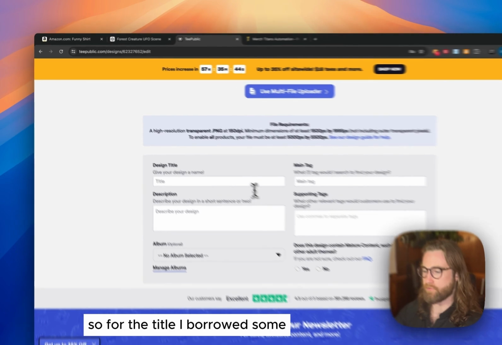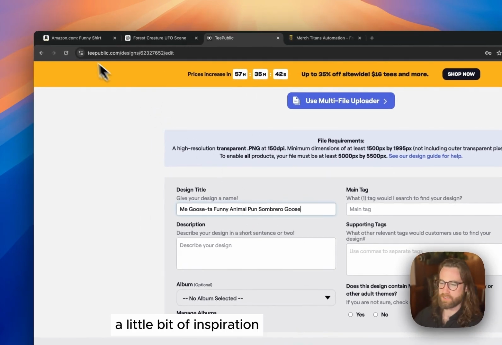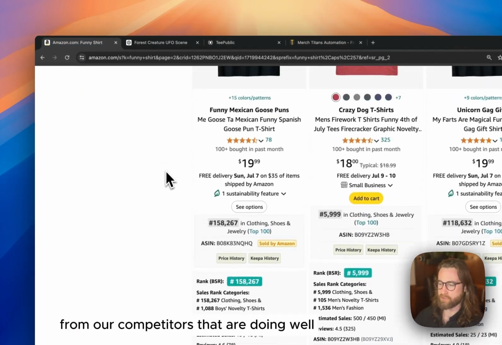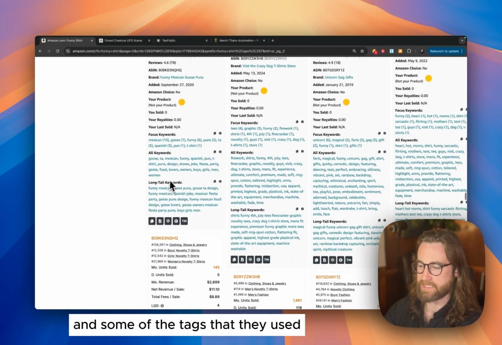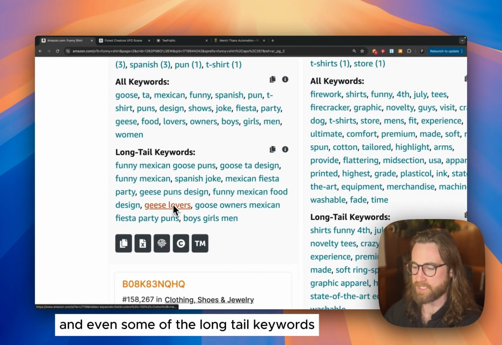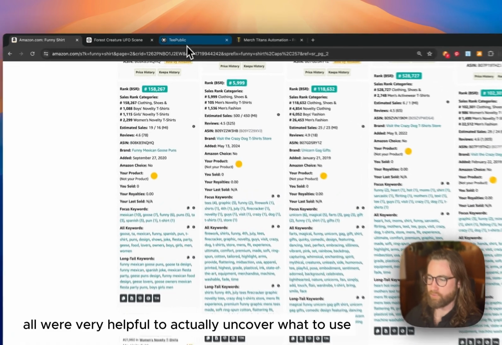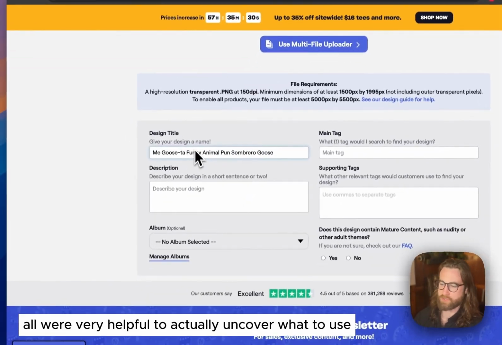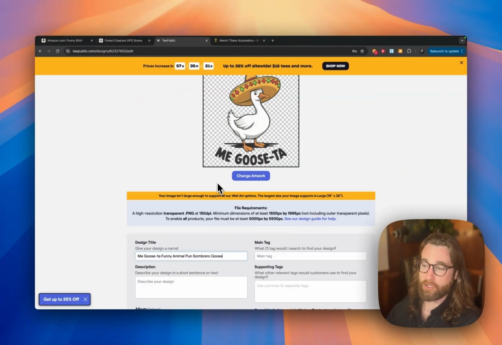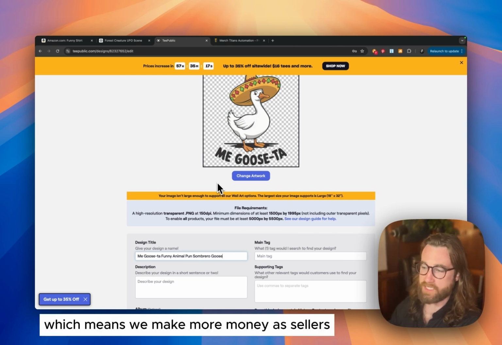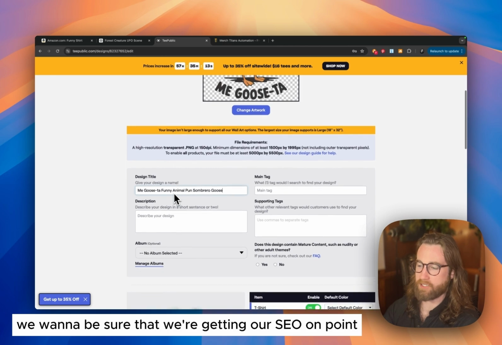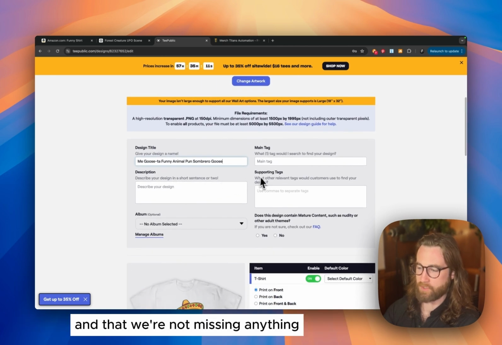So for the title, I borrowed a little bit of inspiration from our competitors that are doing well. So some of the keywords that they used in their title and some of the tags that they used, and even some of the long tail keywords, all were very helpful to actually uncover what to use for the title, because the higher our conversion rate, which means the higher we rank on the actual search pages, which means we make more money as sellers. So we want to be sure that we're getting our SEO on point and that we're not missing anything.